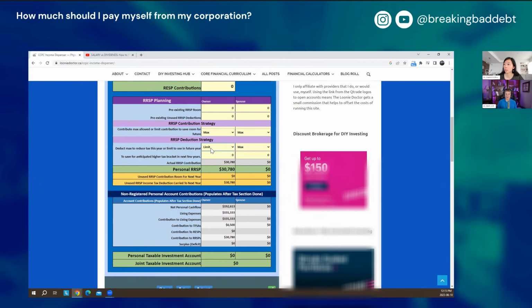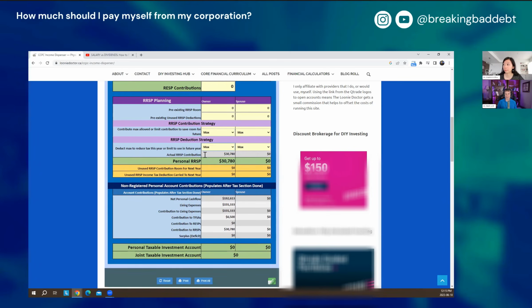Gotcha. Now, the one other thing to know about the RRSP planning is that this actually uses what's called a dynamic salary strategy. So Ben Felix and Braden Warwick did a paper on that with IPPs, and I've done some work with that with RRSPs and corporations. And using a dynamic strategy rather than just paying yourself to maximize the RRSP room every single year, or a dividend only strategy every single year, the dynamic strategy usually works out to be a bit more efficient.